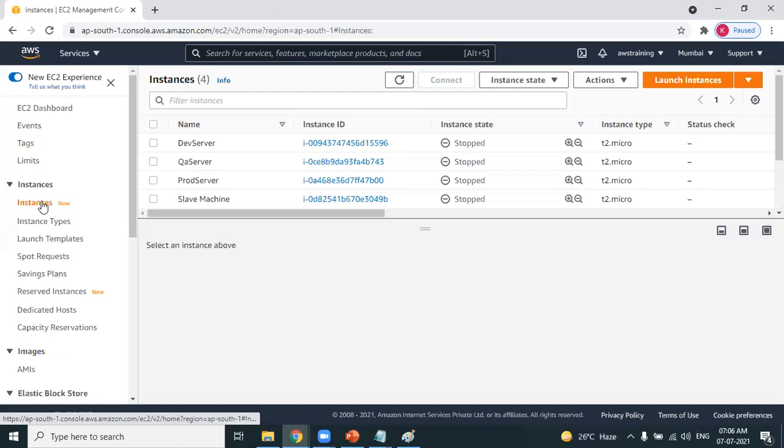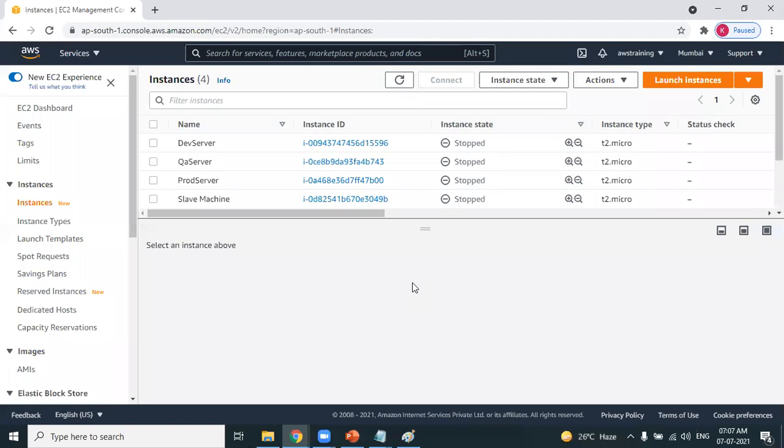Instances are nothing but machines. How many machines does my AWS account have? 1, 2, 3, 4. I'm already having 4 machines. I'm using these machines for a different batch. In your case, when you create a new AWS account, as it is a fresh account, you will have 0 instances. In my case, I already have 4 instances, which I have created for my other batches. But in your case, when you log in for the first time, you'll get the number of instances as 0. So ignore these 4 instances. Let's go ahead and create a new instance.